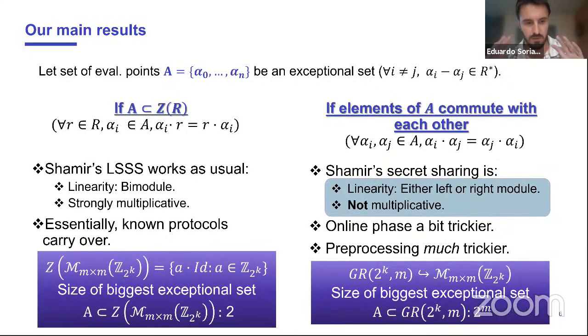So just to give a concrete example of these choices, if you wanted to do Shamir secret sharing or an MPC protocol over the ring of matrices, over the